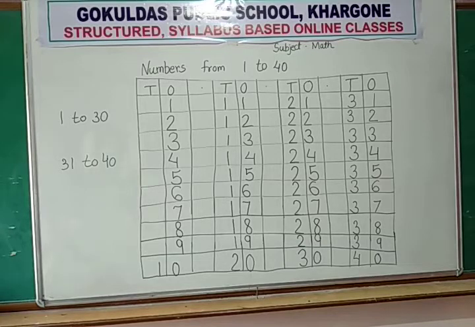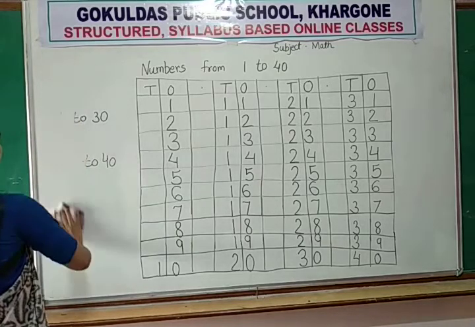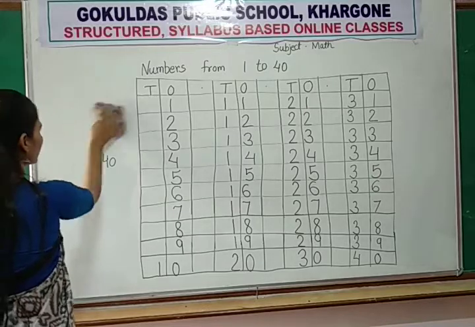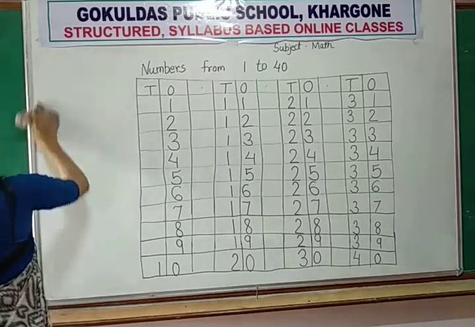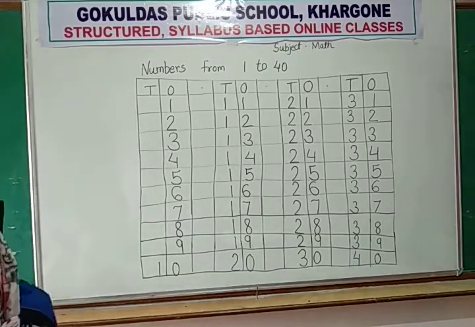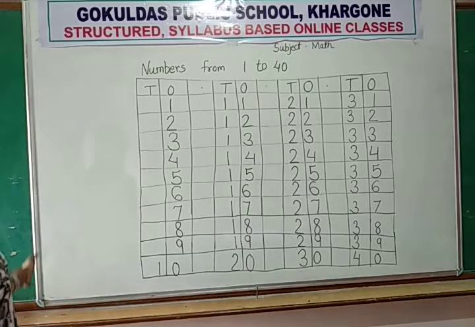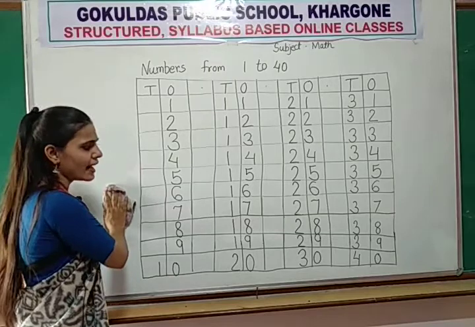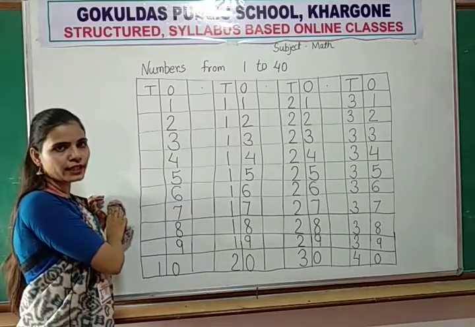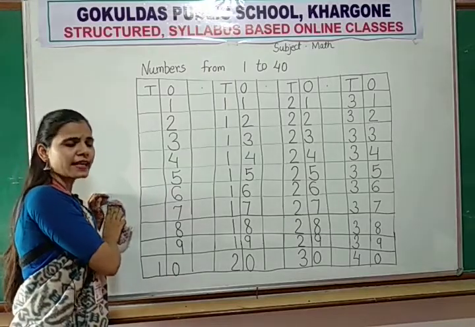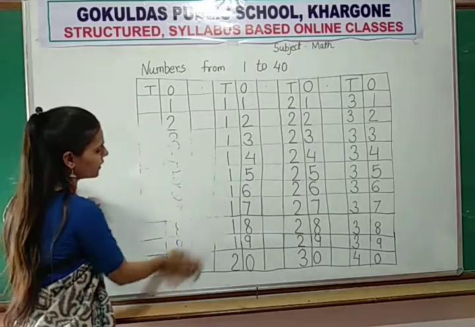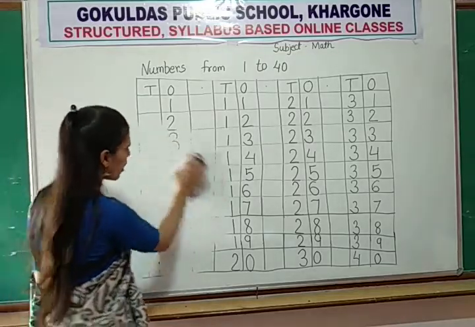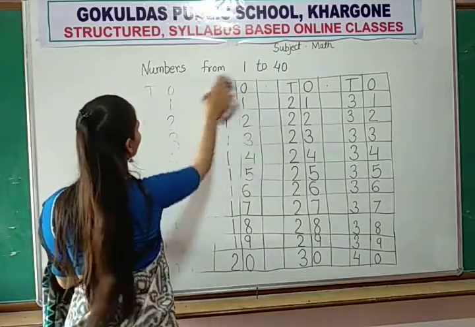Done. Okay. Now I will erase the board and start some activity. So all write numbers from 1 to 40 in your notebook and send to me. Okay, this is your classwork also and homework also.